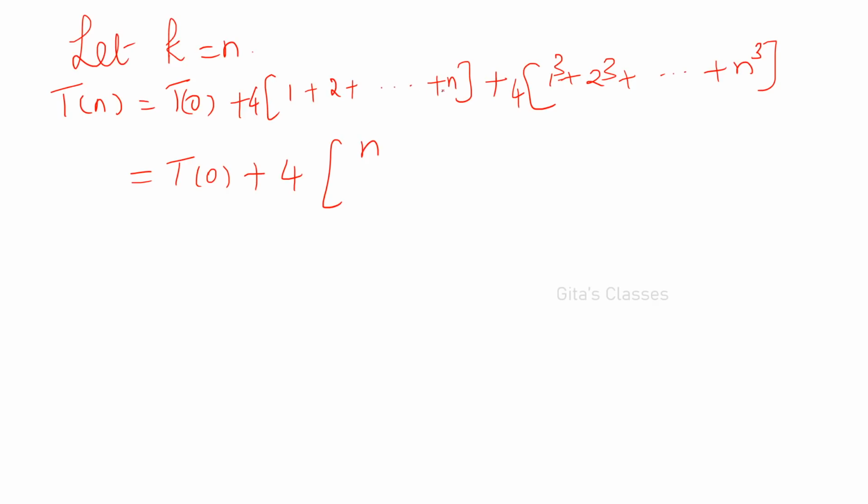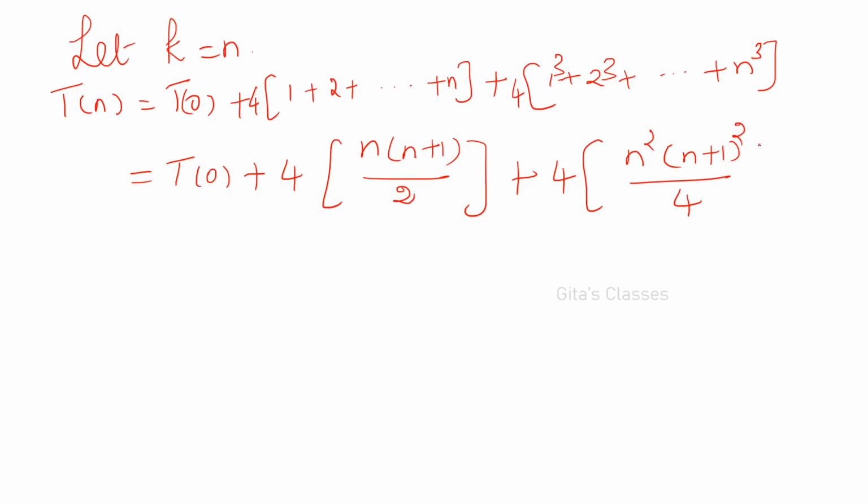what is 1 plus 2 plus etc. up to n? n into (n plus 1) divided by 2, plus 4 into, what is 1 cube plus 2 cube plus etc.? This is again the formula, (n into (n plus 1) by 2) the whole square, so n squared into (n plus 1) the whole squared, divided by 4.